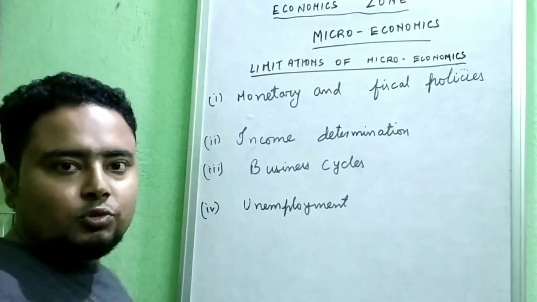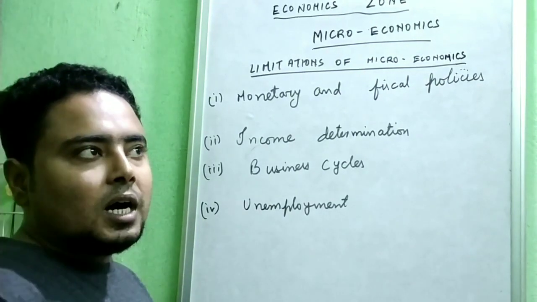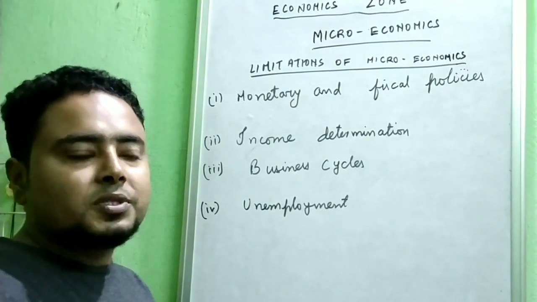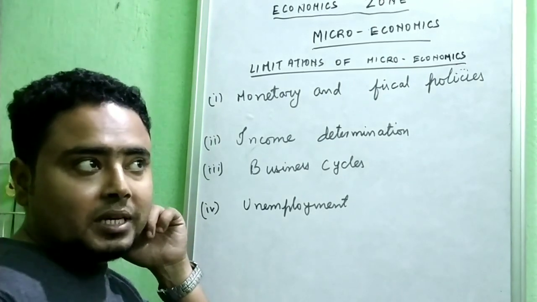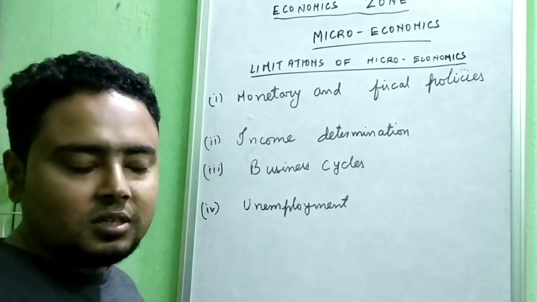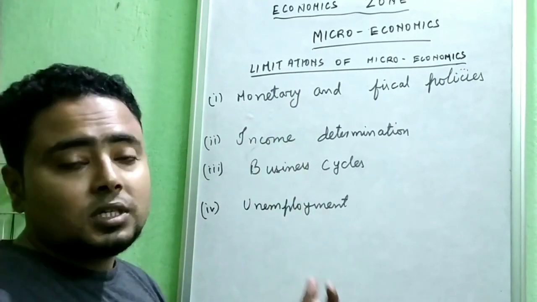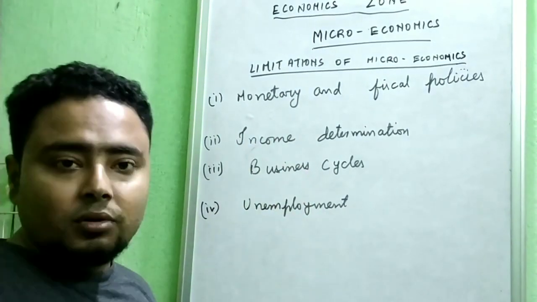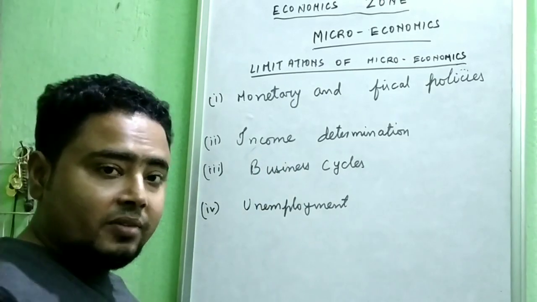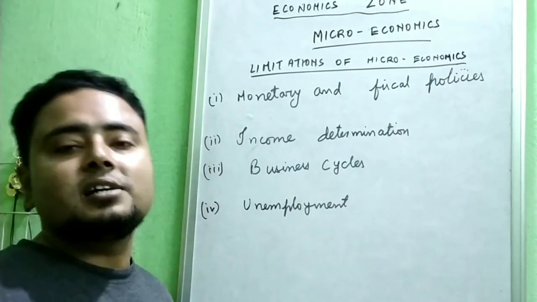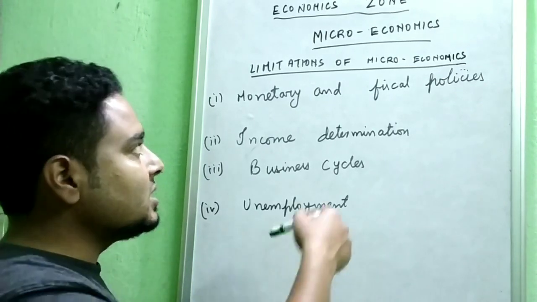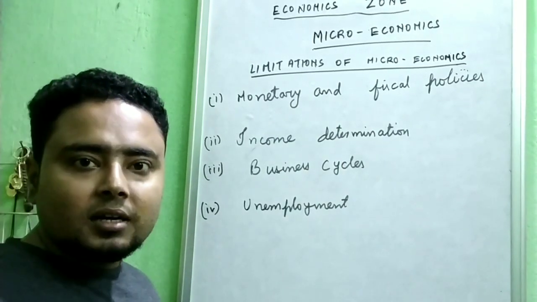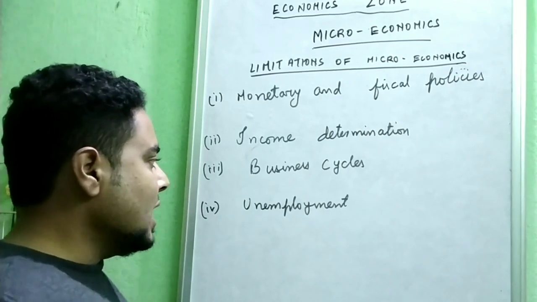Now, business cycle. As you know, business cycle means the ups and downs in the national income. Ups and downs in the national income means sometimes the national income is increasing, sometimes the national income is decreasing. Again, this is not given in microeconomics theory, because when we are talking about national income, it is the income of a total nation. Total national income doesn't come in microeconomics; it comes in macroeconomics theory.